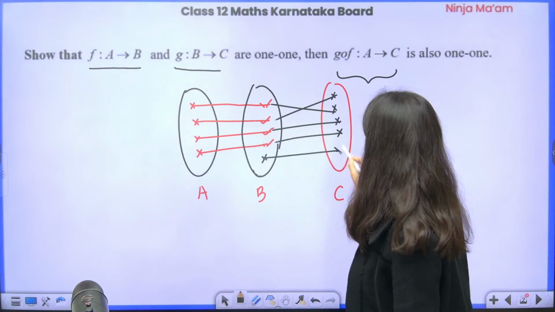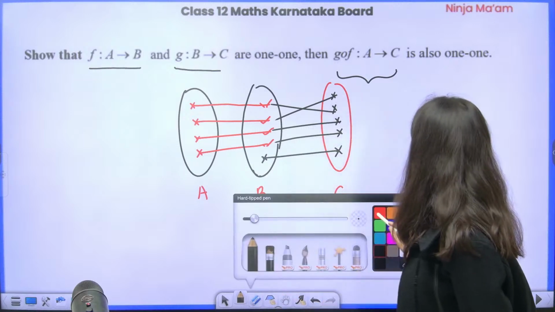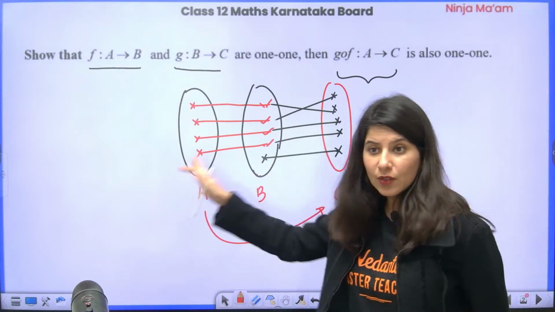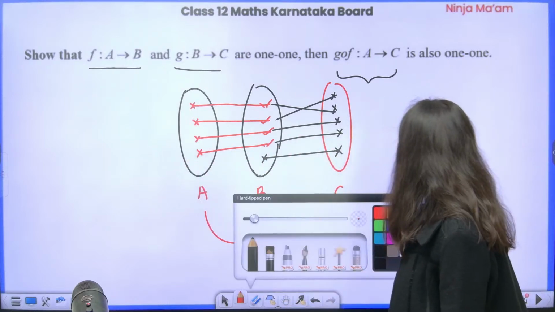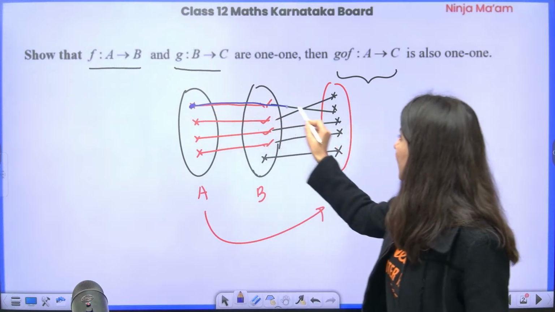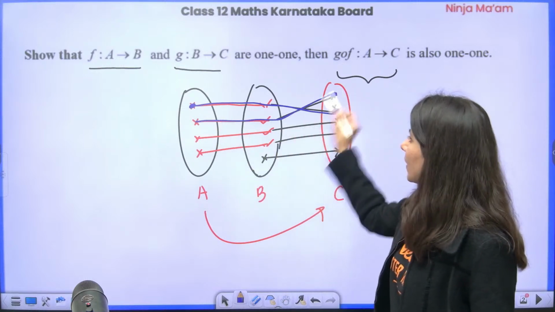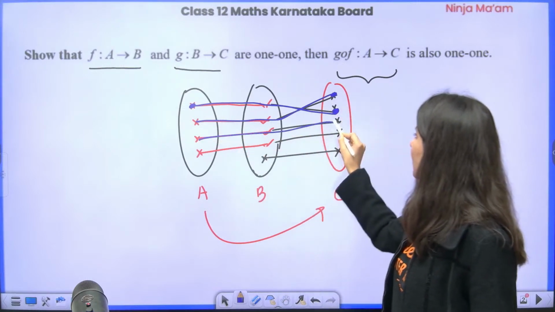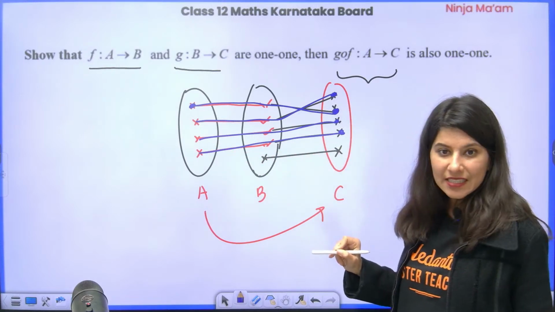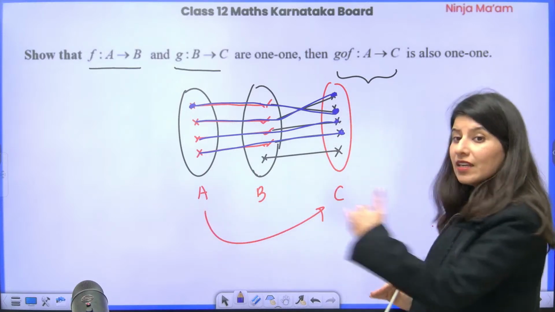So this is B to C. Now if I talk about A to C directly, this element in A is directly linked with this, 1-1. Then this one, 1-1. Then this one, 1-1. This is a left out element in C. So we can clearly see that A to C is also a 1-1 function.